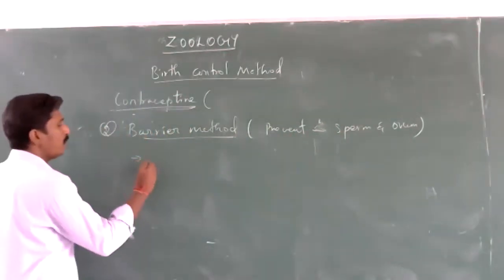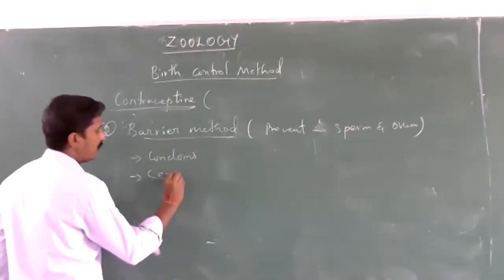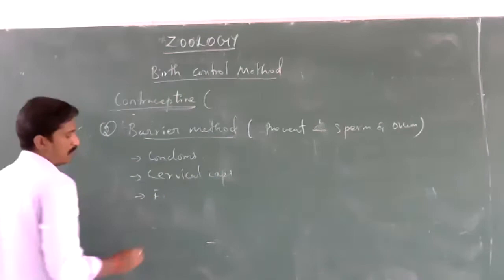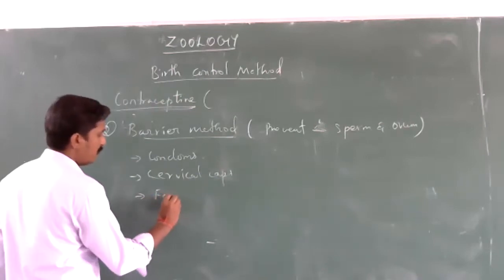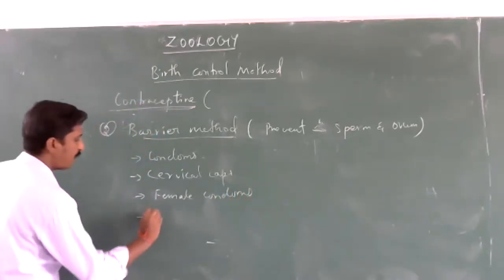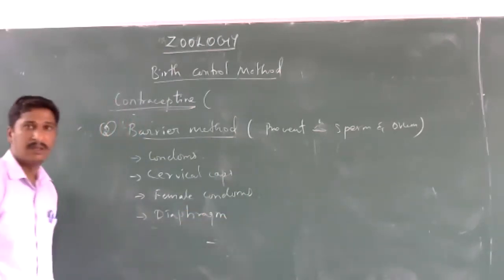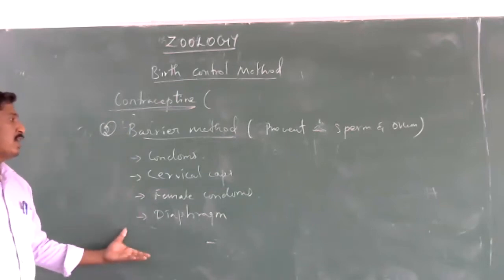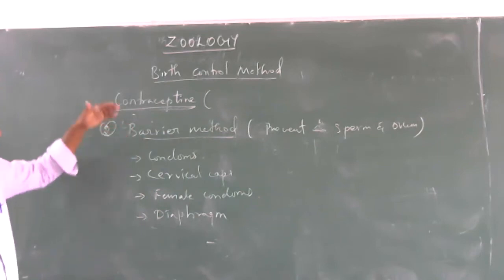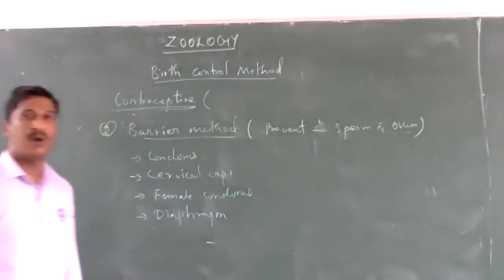In the barrier method, we are using condoms, cervical caps, female condoms, and diaphragms. These are all the things we use in the barrier method. In this method, the thing prevents the contact of sperm and ovum to avoid pregnancy.